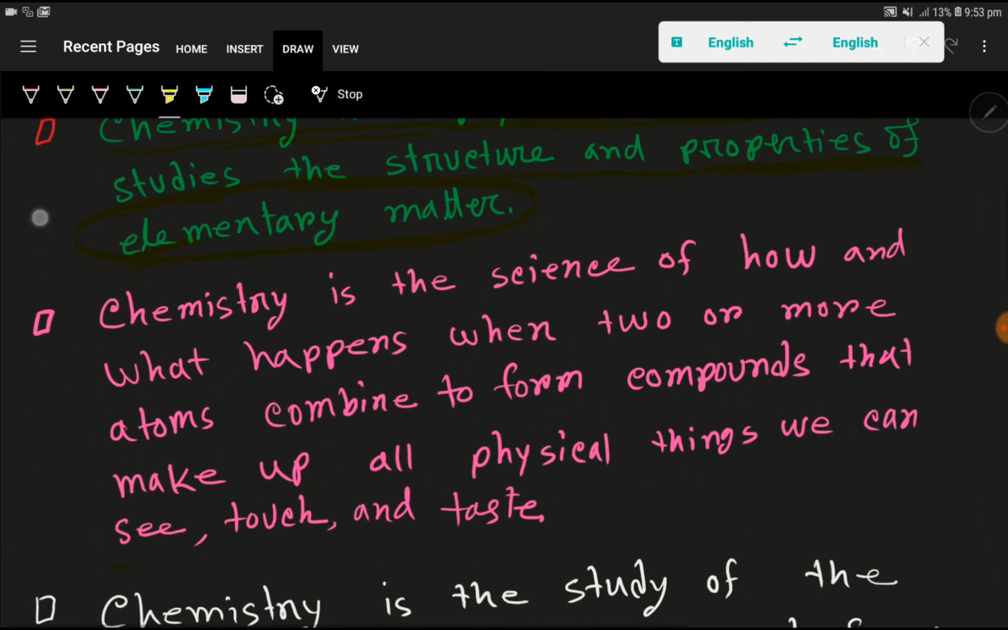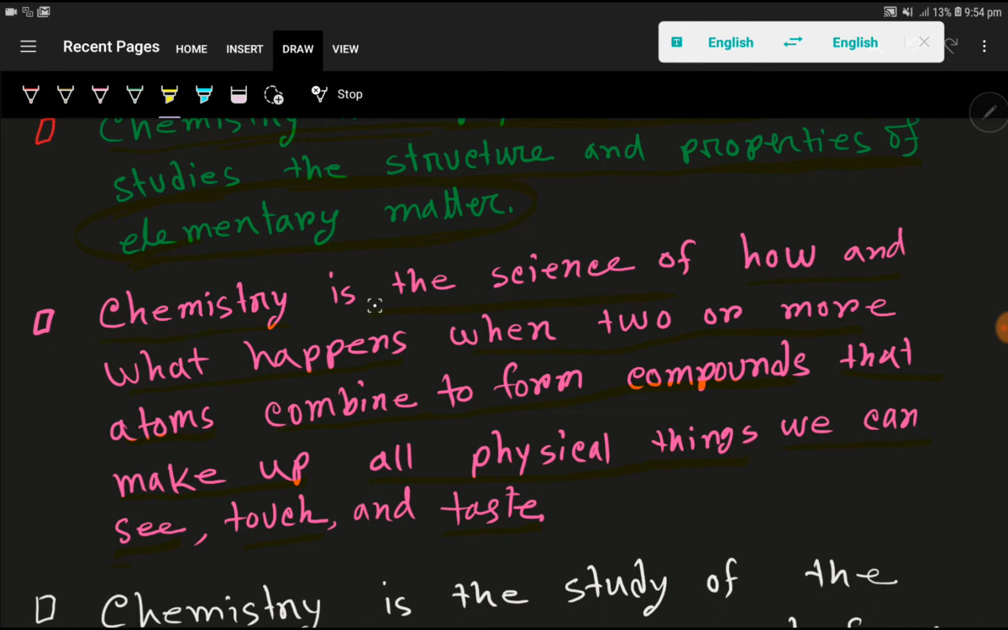Okay, here is another definition. I hope, believe, and expect that this will help your memory to understand the definition of chemistry. Chemistry is the science of how and what happens when two or more atoms combine to form compounds that make up all physical things that we can see, touch, and taste. Actually, everything around you is chemistry.